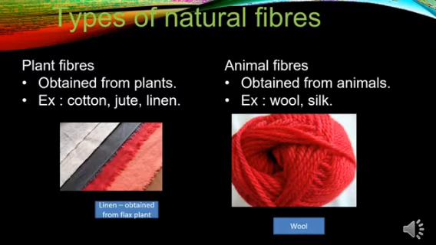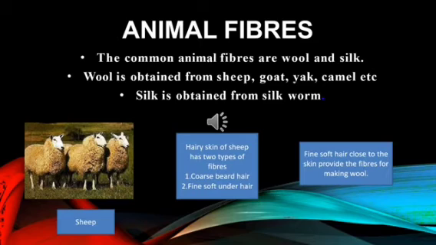And animal fibers, the two examples given to you are wool and silk. Now let us talk about animal fibers. The common animal fibers that all of us know are wool and silk. Wool is usually obtained from sheep, goat, yak, camel, etc. And silk is obtained from silkworm, which we will talk about in a later session.